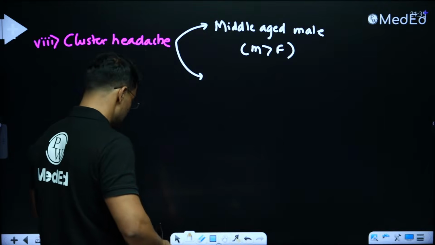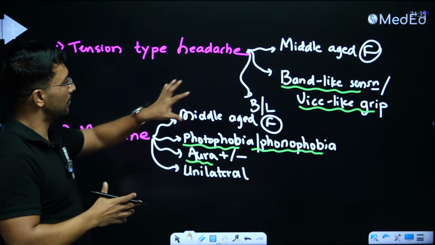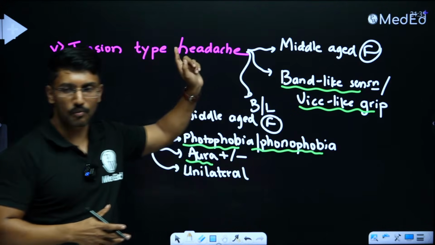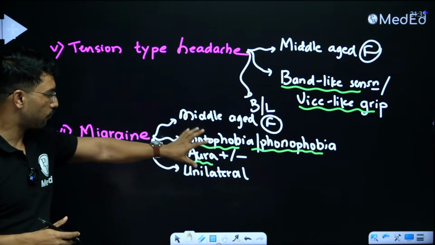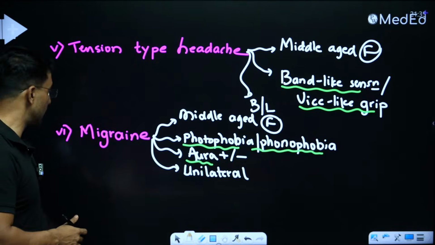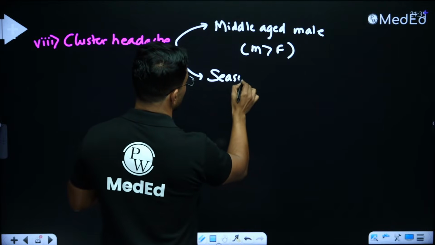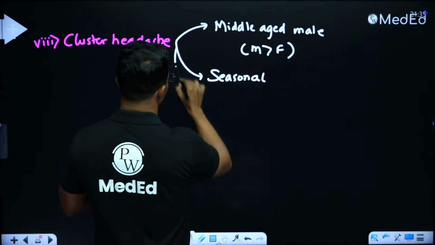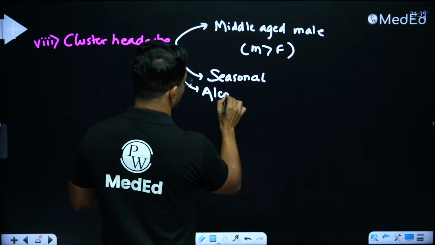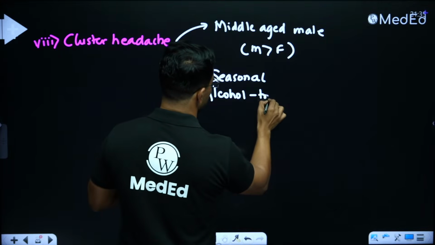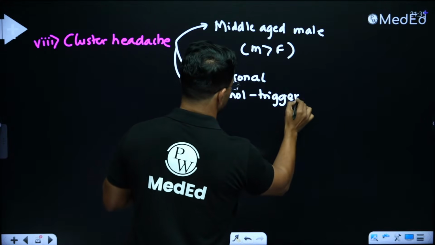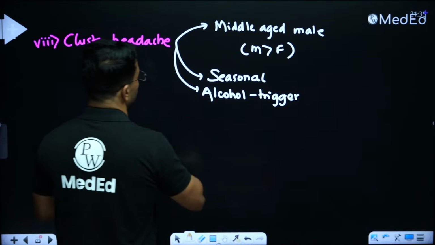Second, just like how I'm giving you a clue that if I'm talking about band-like or vice-like, think about tension type. And if I'm talking about photophobia, phonophobia, aura, think about migraine. Similarly, if I mention that the headache is seasonal or alcohol triggers the headache, right?